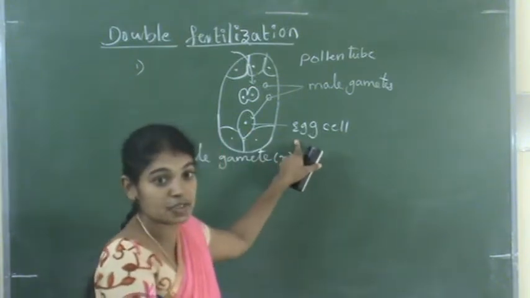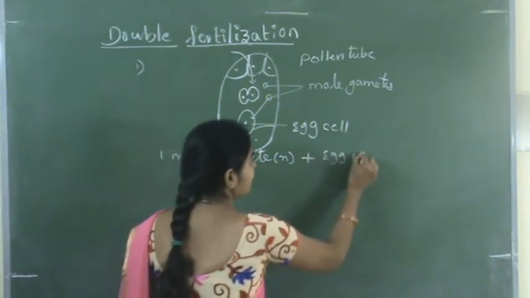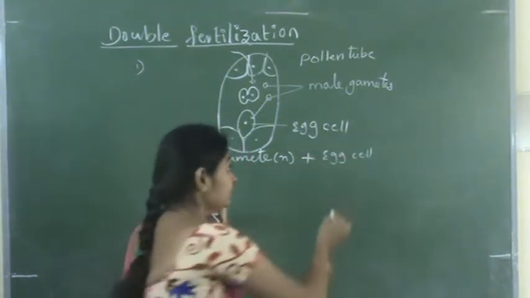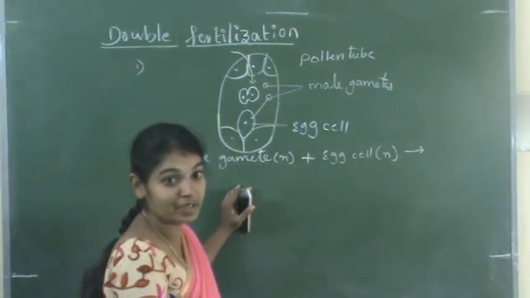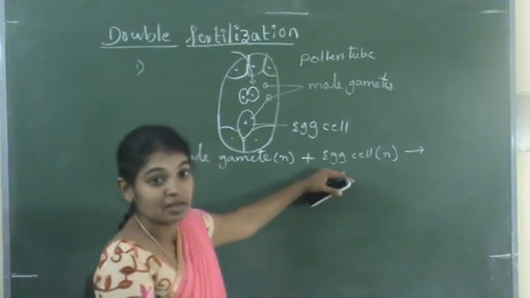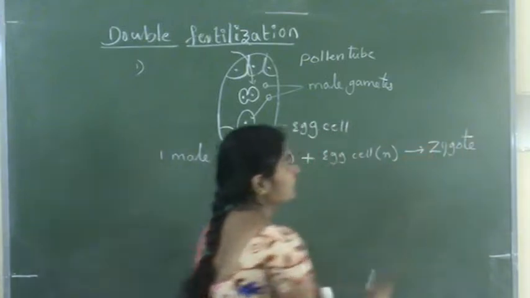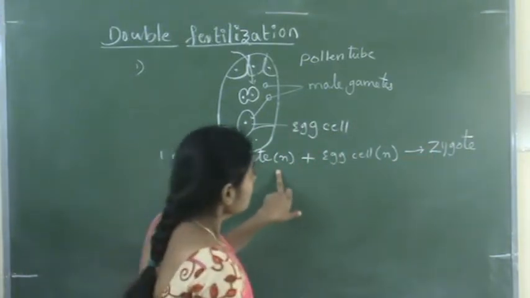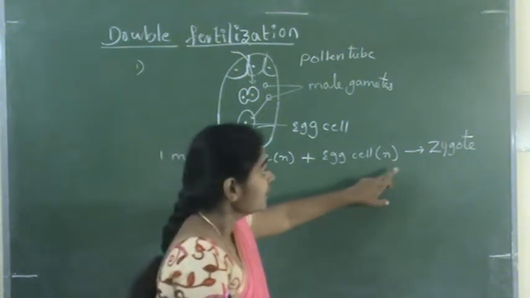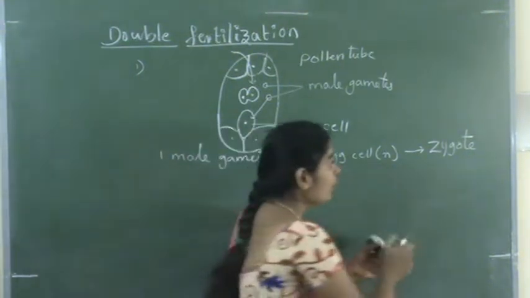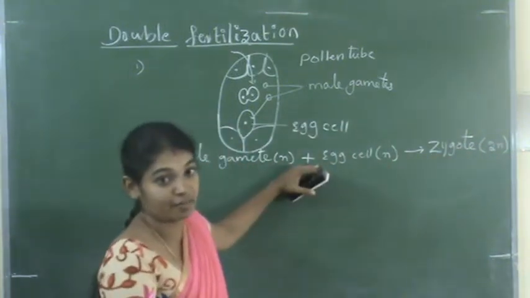The egg cell is also a haploid cell. As a result of one male gamete fusing with the egg cell, formation of the zygote takes place. So the haploid male gamete and haploid egg cell result in the formation of the diploid zygote. So this is one fertilization.